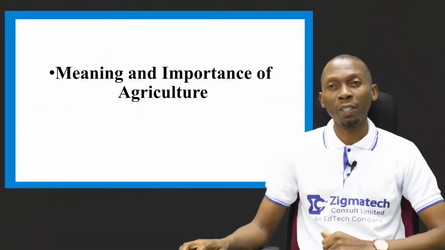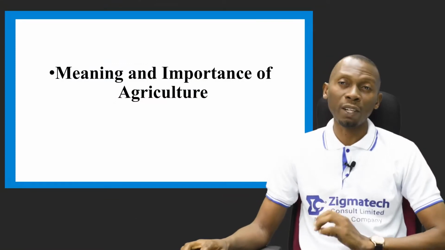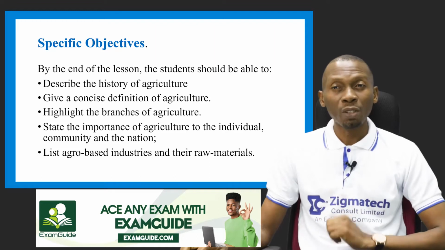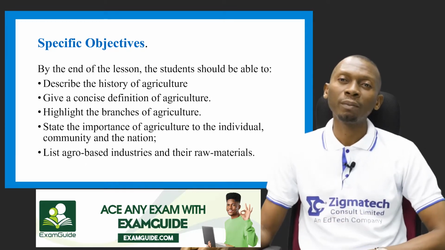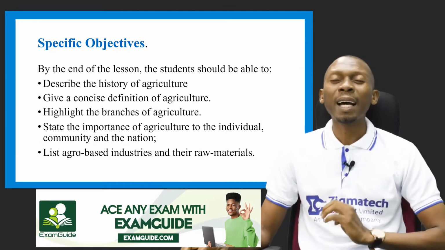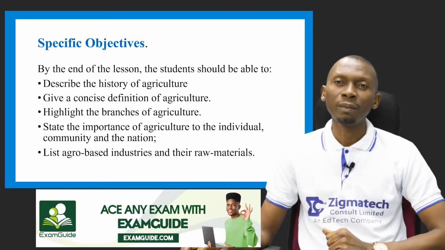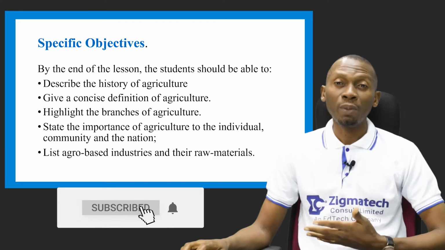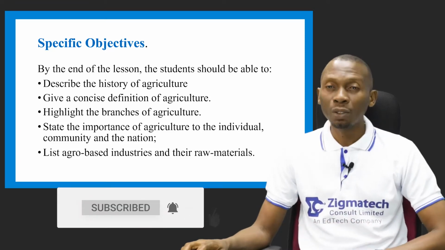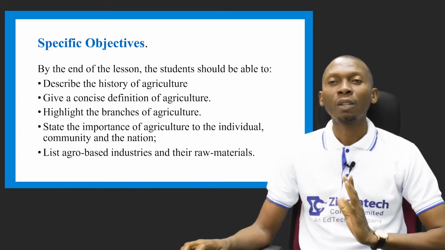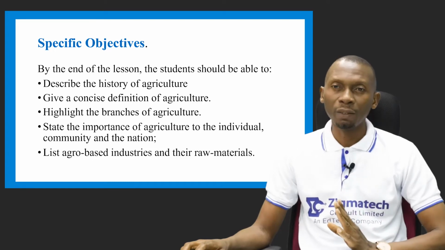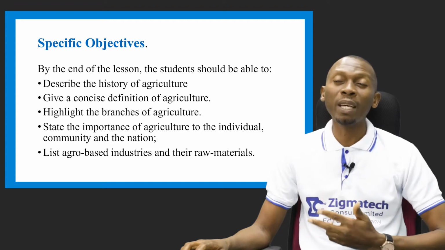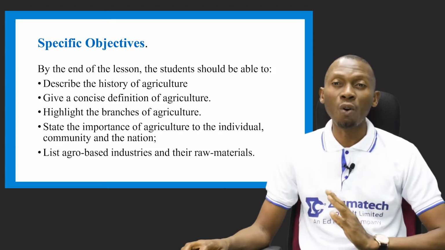So our topic for today is Meaning and Importance of Agriculture. By the end of this lesson, you should be able to describe the history of agriculture, give a concise definition of agriculture, highlight the branches of agriculture. You should also be able to state the importance of agriculture to the individual, the community, and the nation. And lastly, you should be able to list agro-based industries and their raw materials.